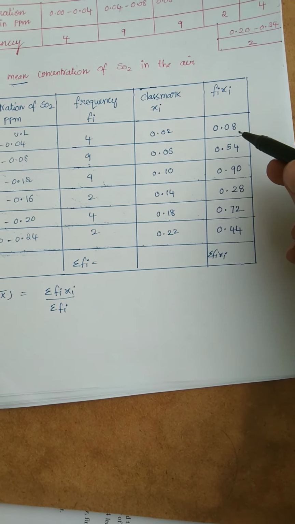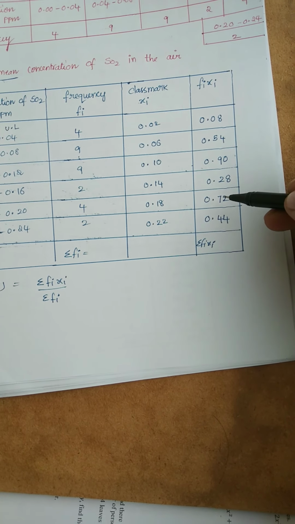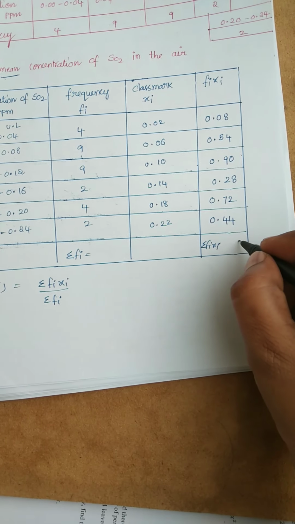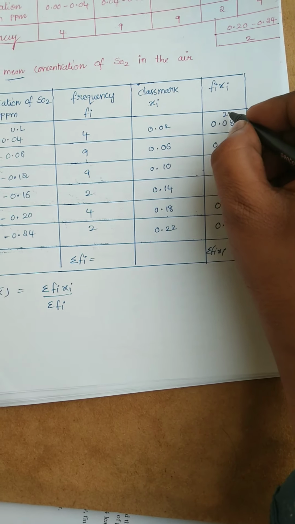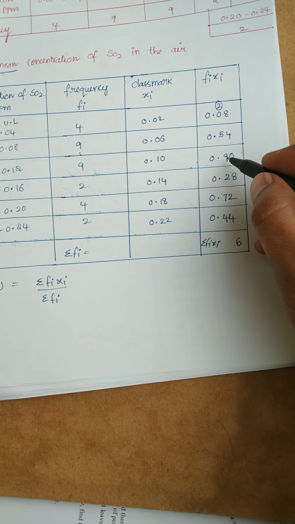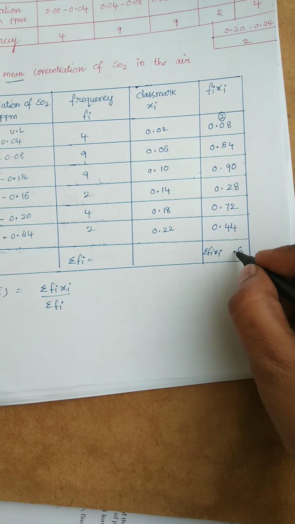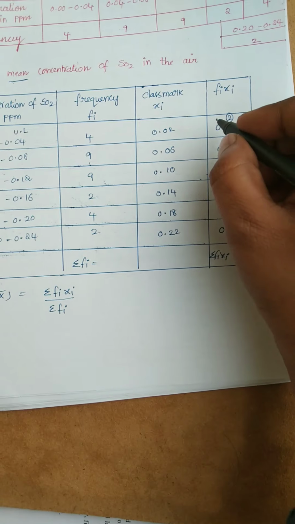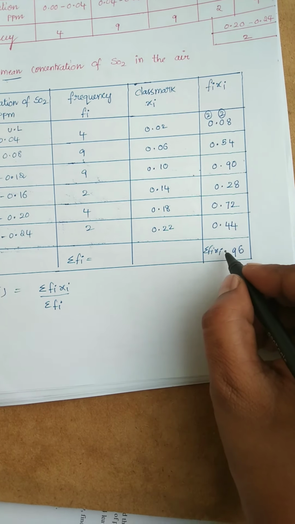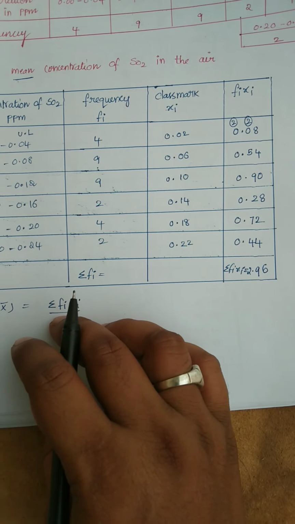Now let us add: 0.08 plus 0.54 plus 0.90 plus 0.28 plus 0.72 plus 0.44, that is 2.96.